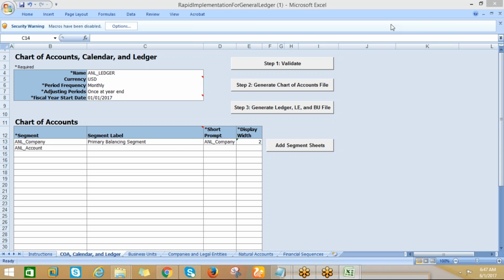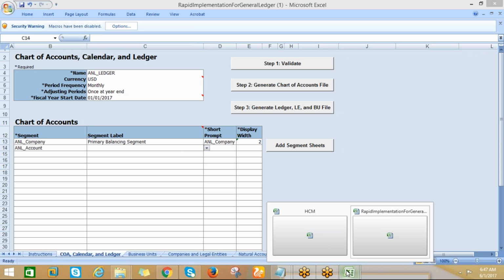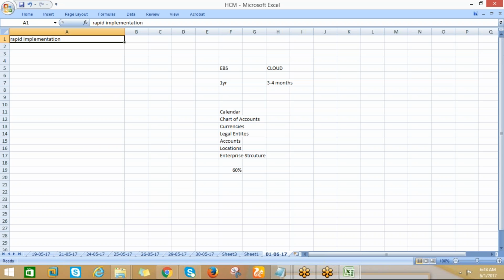So in that case, if you use this kind of implementation, the rapid implementation template, then the implementation process itself will come down by 30 to 40%. So for most of the setups we have no need to go for manual setups, and we can automate it. That's why Oracle has given this kind of feature, and we can discuss it. So apart from the rapid implementation, we have other processes we can discuss.